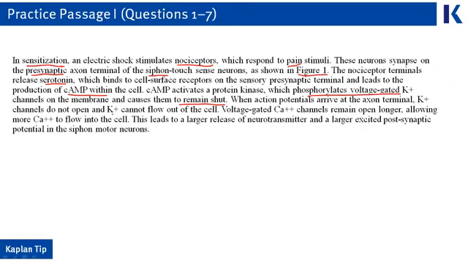So it makes sense that potassium couldn't flow out of the cell during resensitization, and therefore voltage-gated calcium channels remain open longer, and that means that more calcium can flow into the cell. We remember that calcium is directly related with the release of neurotransmitter, so more calcium equals a larger release of neurotransmitter, and that's how we get this gill to respond again after habituation. For your outline, you can put something like the shock sensitization process.